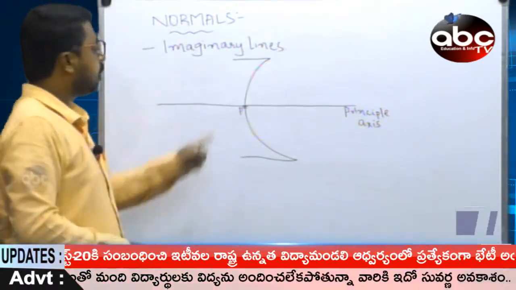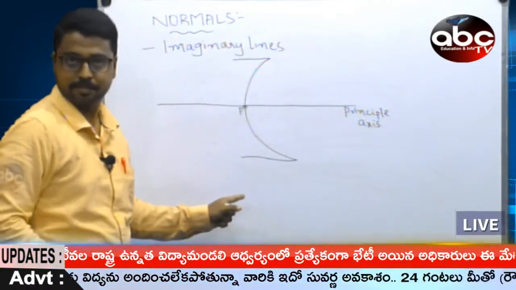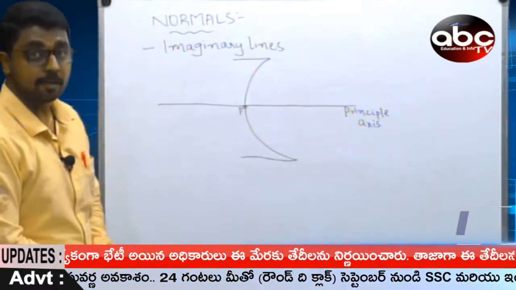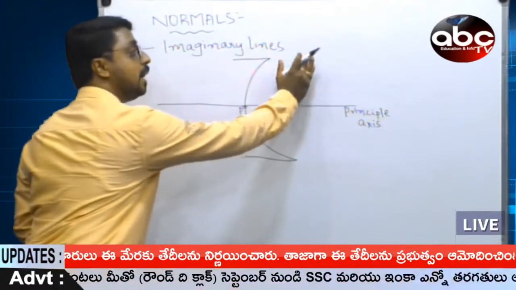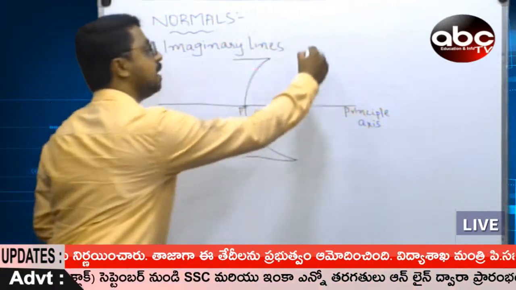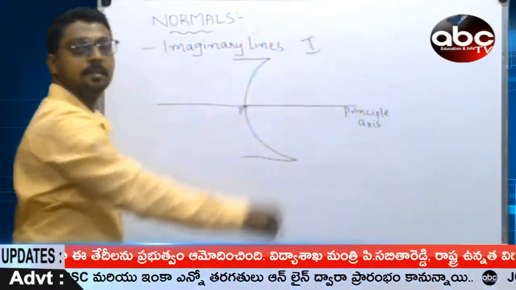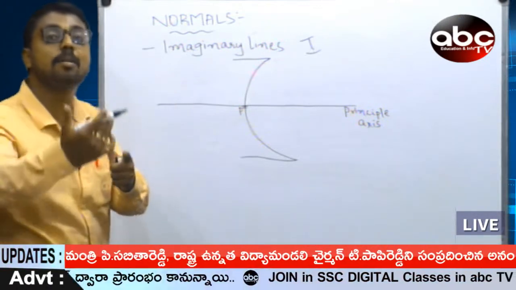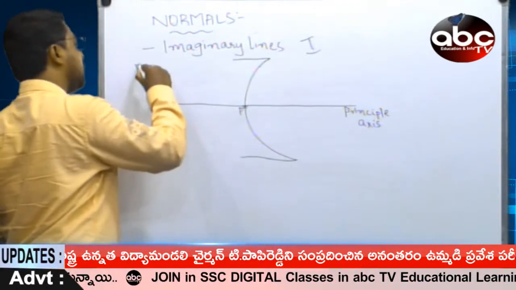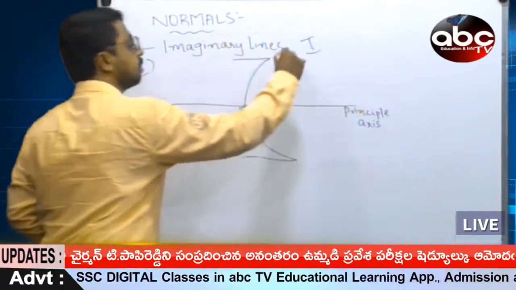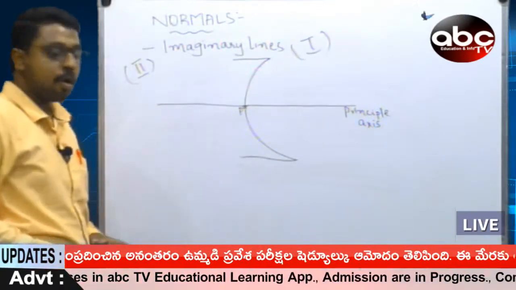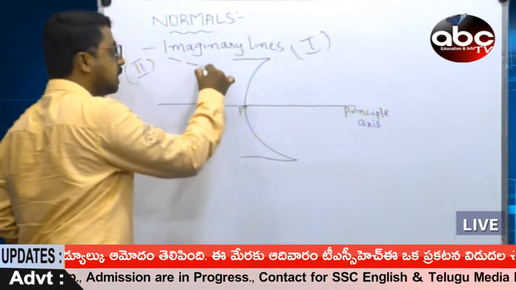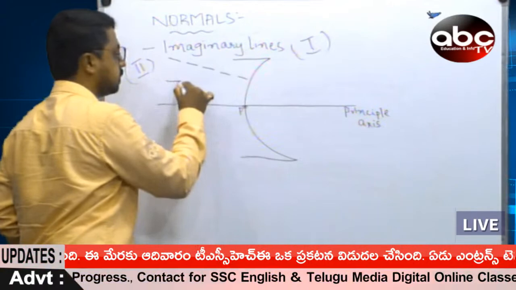So, we have taken a spherical mirror. And of course, we have taken a pole. We have taken a principal axis. And of course, the active side of a mirror is this side, side number 1. The passive side, where the light cannot make a differentiation, is the second side, this side. So, if you take normals, these are said to be the normals.